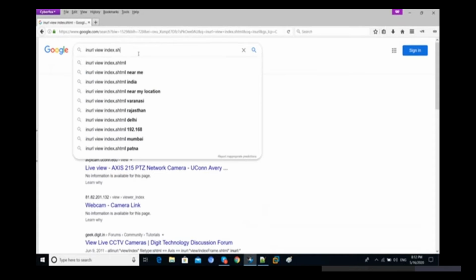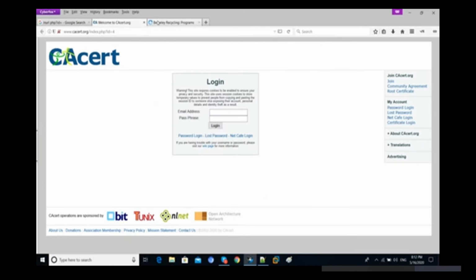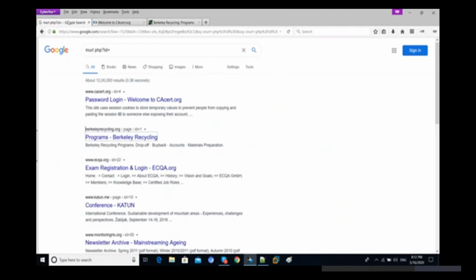I want to find some random patterns like .php?id= something, websites whose URL contains php?id= equal to something. You can see this time we get all websites with URLs containing the same data, like php?id=, again php?id= is there, right? Let's check one more time.